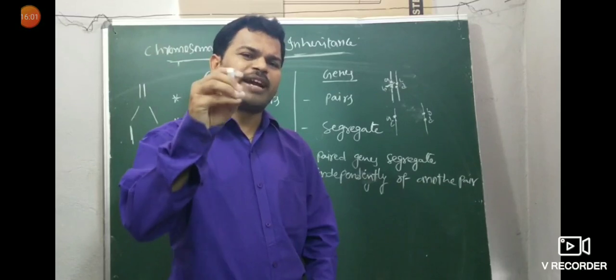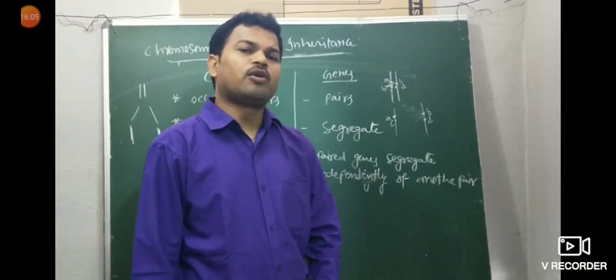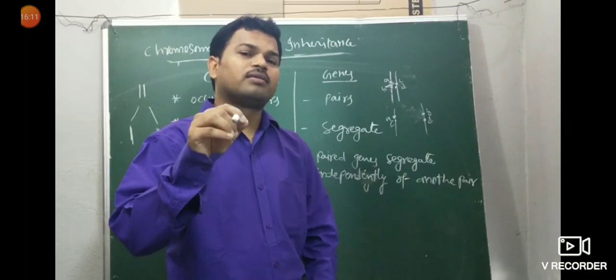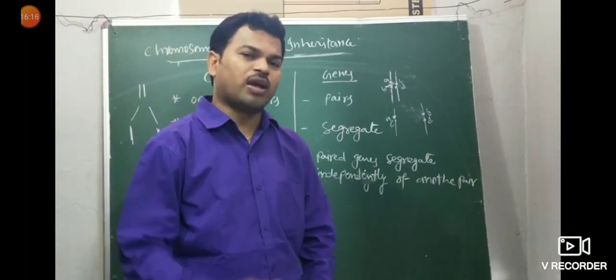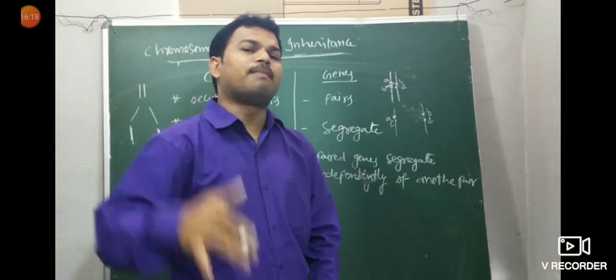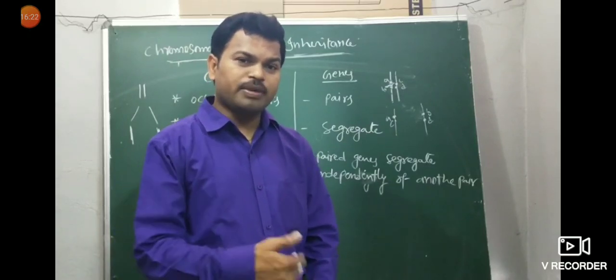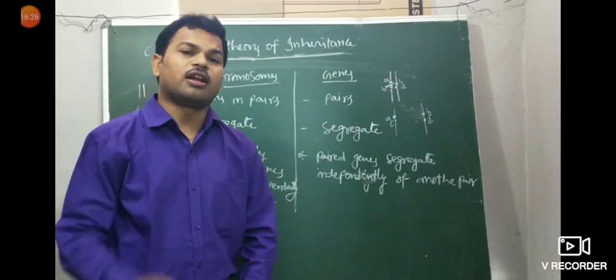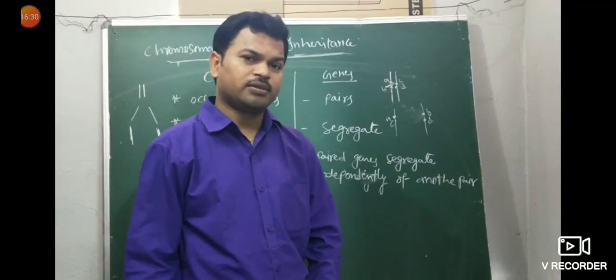Compared to mitotic prophase, meiosis prophase 1 is somewhat lengthy and complicated, because prophase 1 of meiosis 1 has 5 important substages: leptotene, zygotene, pachytene, diplotene, diakinesis.